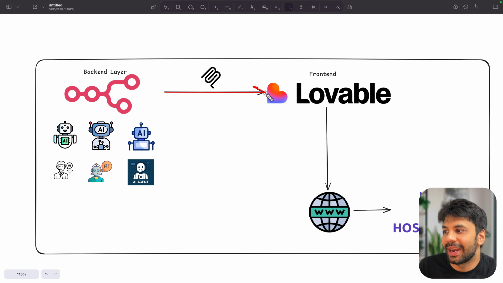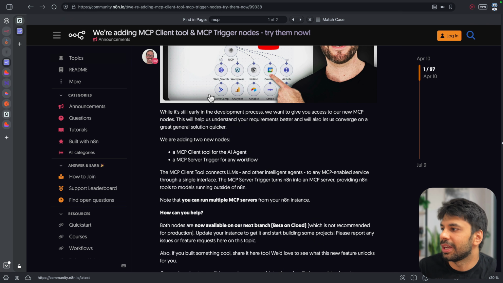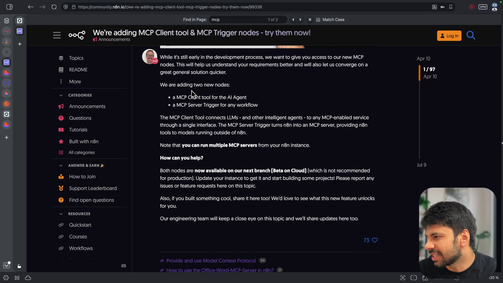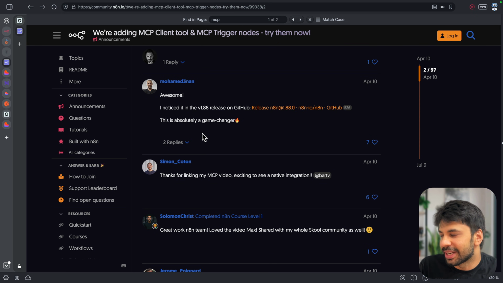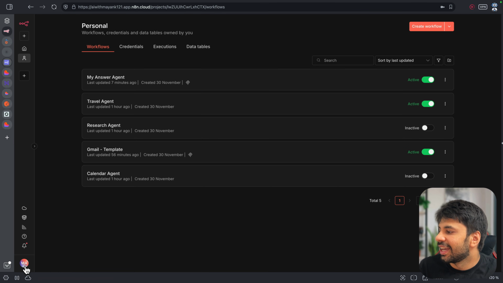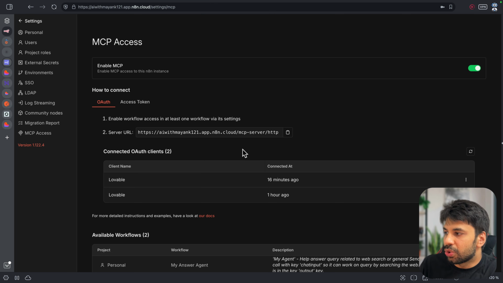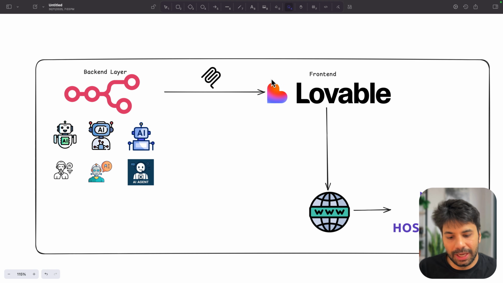Now, to connect backend and front end, N8N has launched a very good feature recently. If I just show you the announcement page, N8N has made sure that it is now giving the MCP way. The thing which N8N has provided everyone is that you can now provide MCP access to your front end tools or any other tool, so that any app, be it Lovable or anything, can easily access your workflows. I would like to first show you a quick demo of this so that everything is understood, and then we will see why it is so powerful, right?